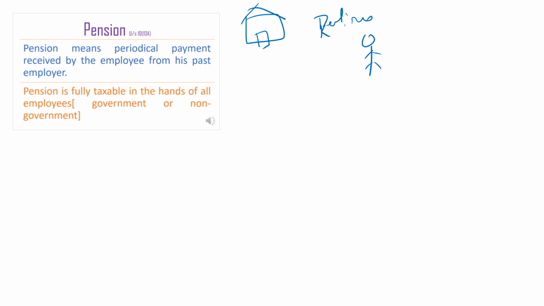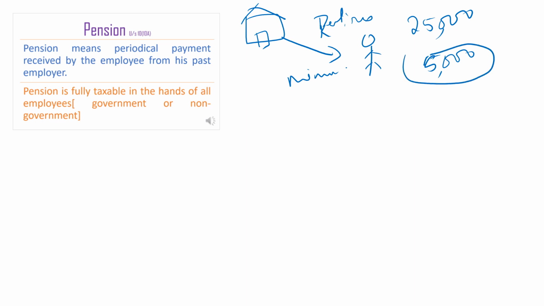Once I retire from the service, the company will pay a very minimum amount. Earlier I used to get a salary of 25,000 monthly. Now I may get a pension of, let it be, 5,000. So now I'll get only 5,000 rupees for all my expenses. This is the 5,000 rupees pension.